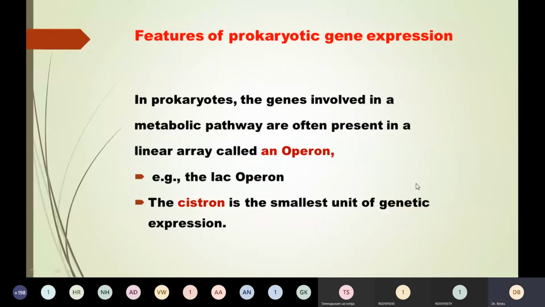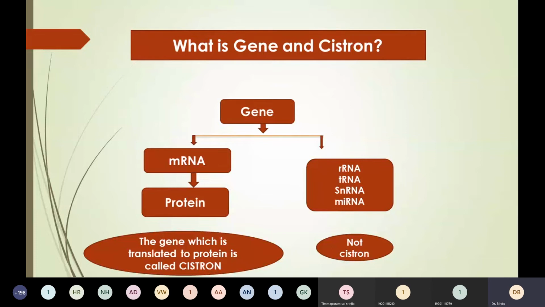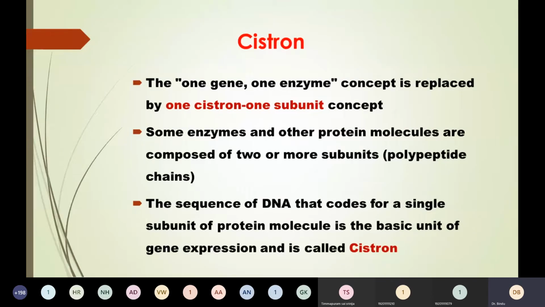The cistron is the smallest unit of gene expression. What is a cistron? The gene which gives us mRNA, which is later translated to protein. So the gene which is translated to protein is called a cistron. Let us see what exactly it means. Earlier, they used to say one gene, one enzyme, but no more, because some enzymes or proteins have more than one polypeptide chain.